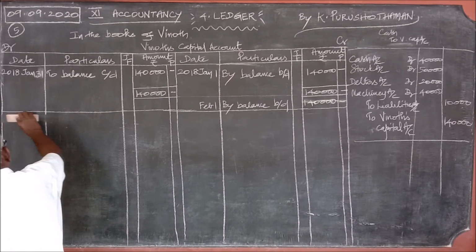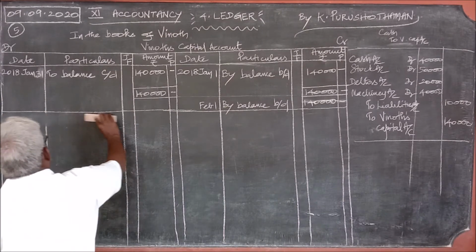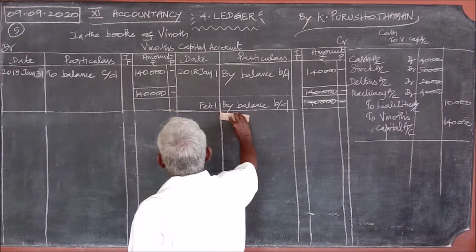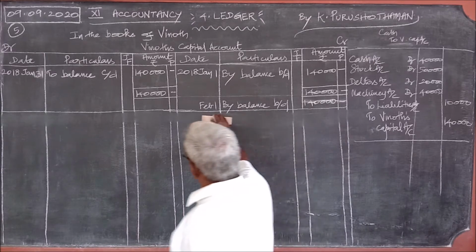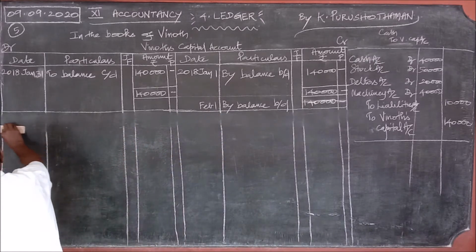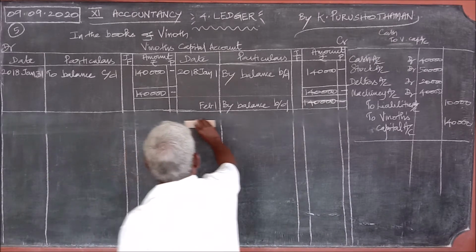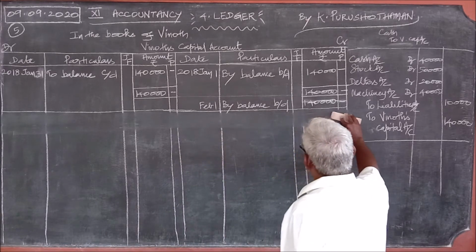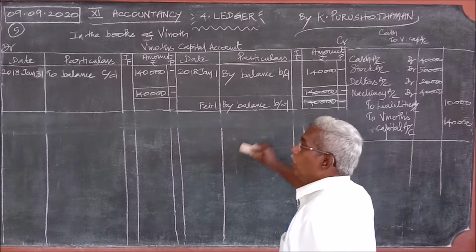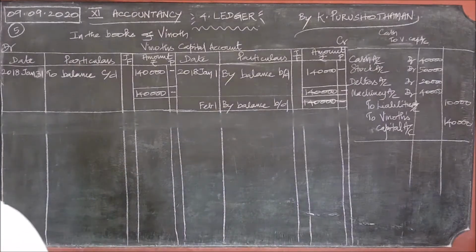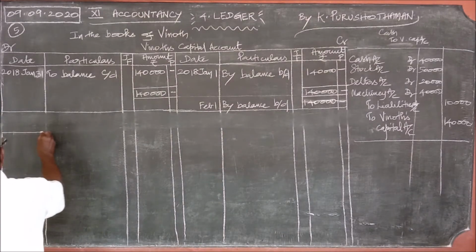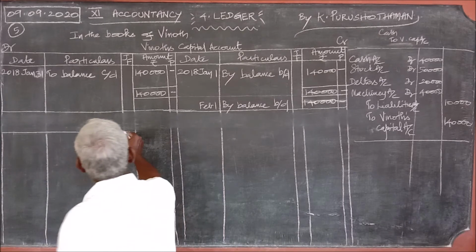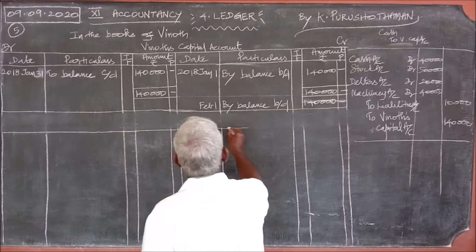When the question is pass journal entries and prepare ledger accounts, you should listen carefully. Whether it is passing journal entries and then posting them to the ledger, no. Then what is it?